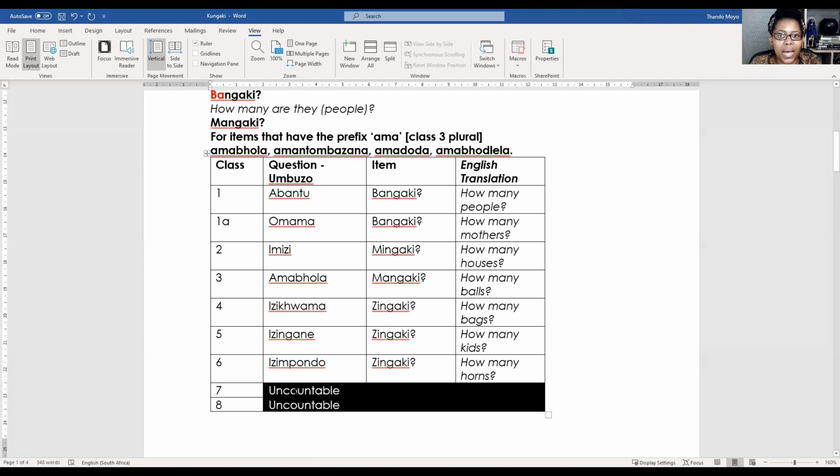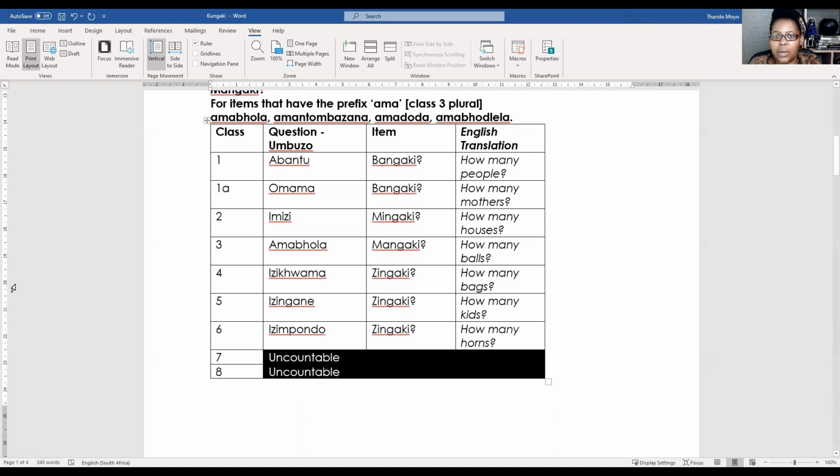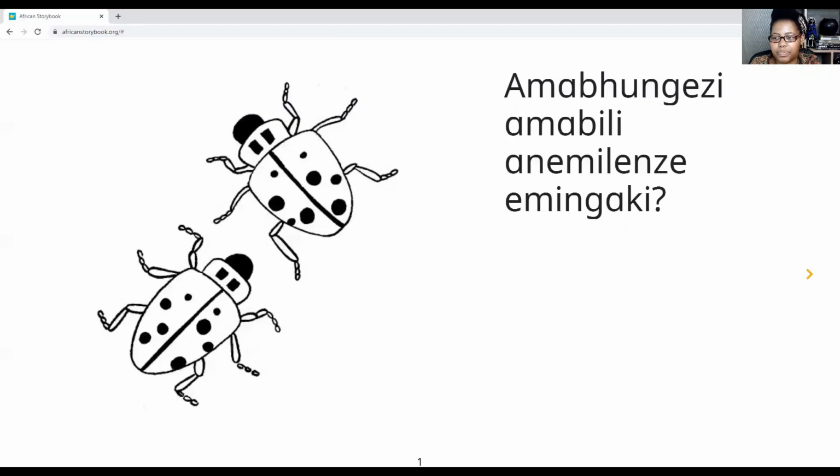Now we can't count these ones because they are uncountable. You cannot count. Can you imagine? How can you count ukuthula, peace, silence? You can't count that. That's uncountable. So we move on from those. Now let's go back to our little story that will help us with this topic.